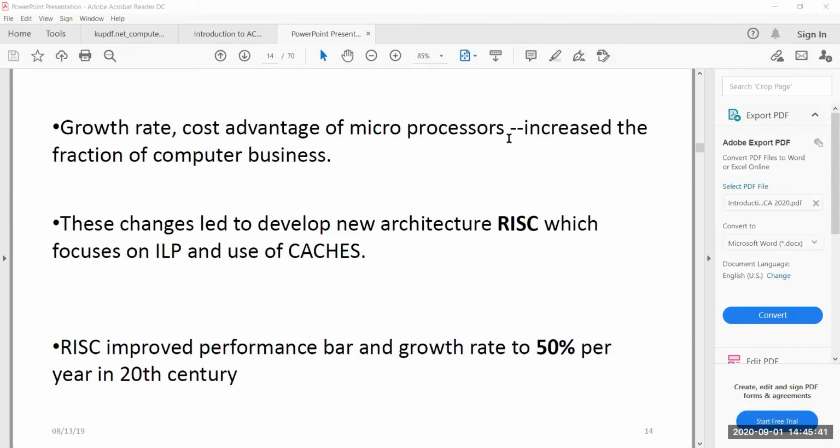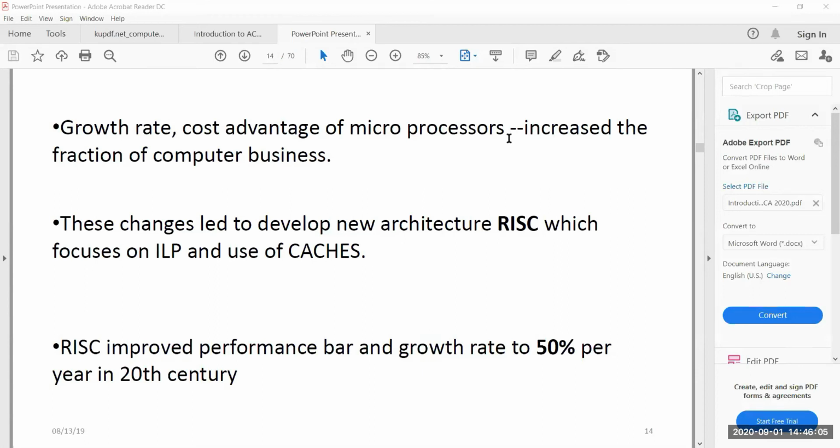Yes, ma'am. So these new architectures focus on these things to improve the performance of the system. If you look at anything that we will be discussing from now on, except for the first chapter, any technique that we discuss focuses on only one thing: how to improve the performance of the system.